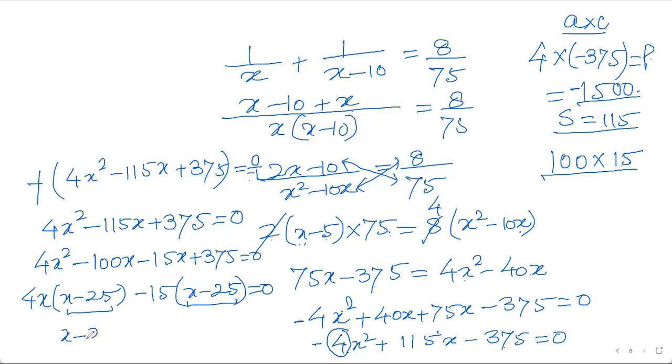Sometimes people are in a hurry in a board exam, so they leave this mistake as it is. So one of the factors is x minus 25, x minus 25 is 0, and the other is 4x minus 15. So revision is very, very important, because whenever you submit your paper to a tutor, your hands are gone. You cannot say, give me back my paper, I'll correct it. That's not the chance there in the board exam.